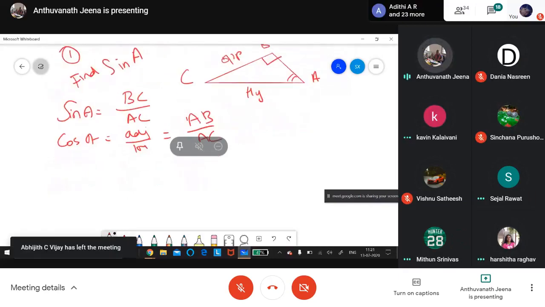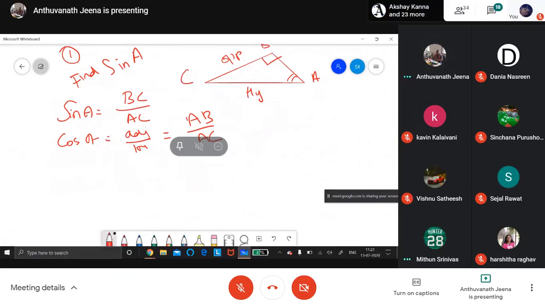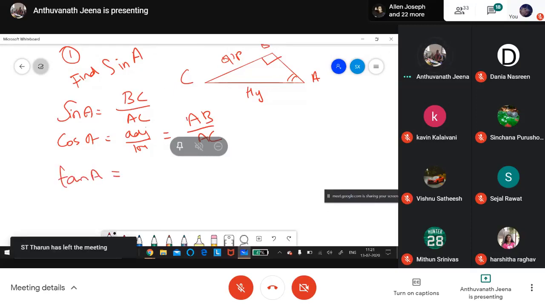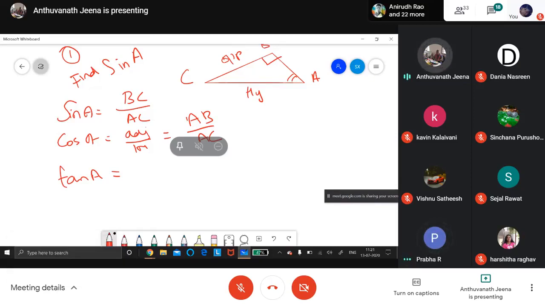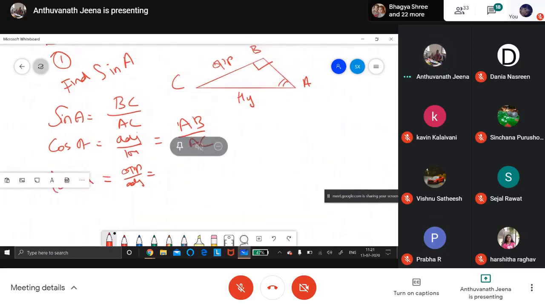Others mute. Let somebody answer; I'll call out the names. Yes, Amrita answered. Which is tan A? Tan is opposite by adjacent. For this diagram, it is BC by AB. You should write BC by AB. Like that.